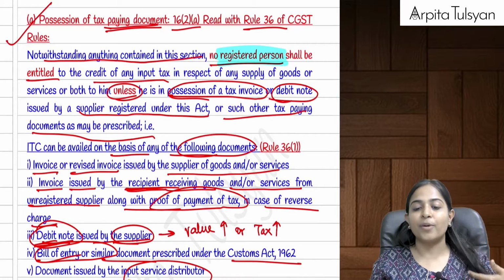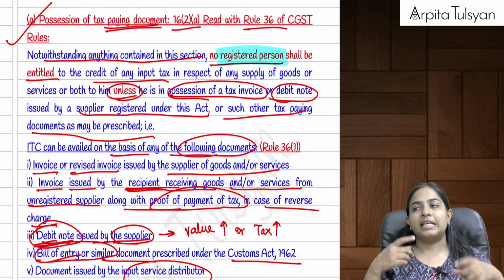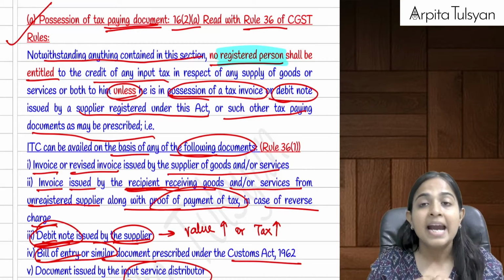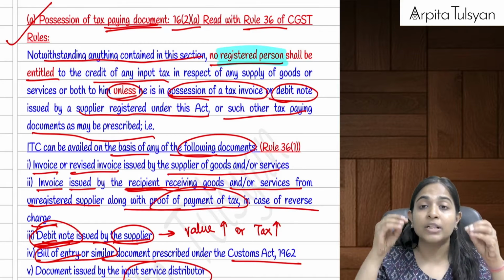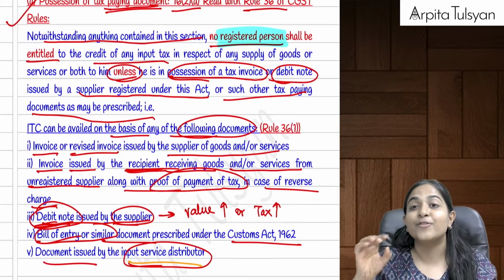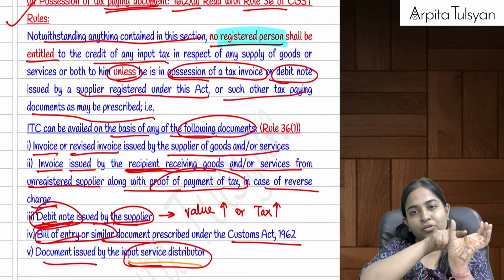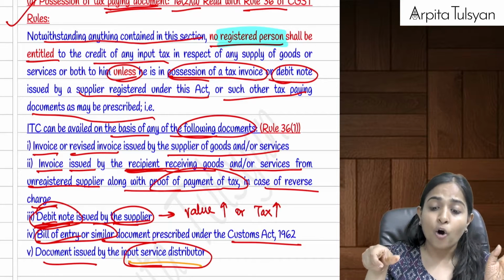That is the document. When the registered person is taking the input tax credit, then in that case, he should be having the possession of that particular tax invoice or revised invoice or debit note or the bill of entry in case of import of goods or any document which was issued by the input service distributor. Can I say the input service distributor will also issue a document to the recipient and then only the recipient will be able to take the credit of the same.